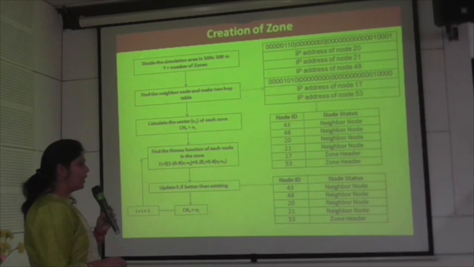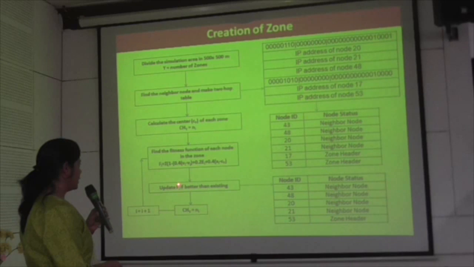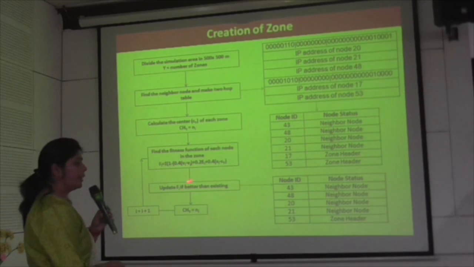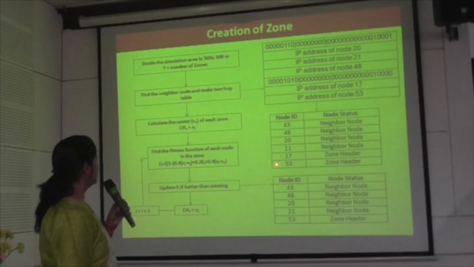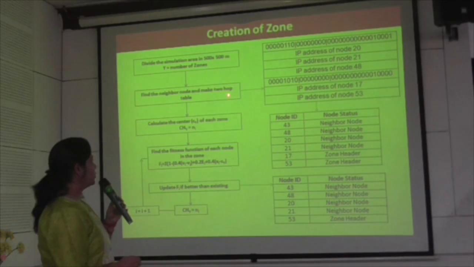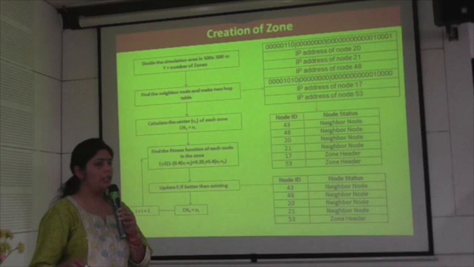Initially, all the nodes behave as a cluster header, but afterwards they update their position according to the fitness function. Why 2 hops? Why can't you do it in a single hop? What is the overhead for 2? Actually, sir, as I will show for AODV, if any neighbor has the destination in its 2-hop vicinity, then there is no need to send the data to the cluster head and increase the overhead. So I have selected the 2-hop neighbor.